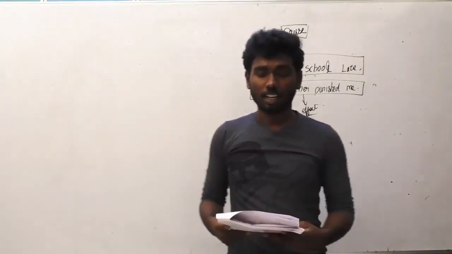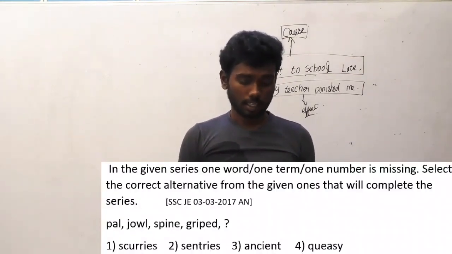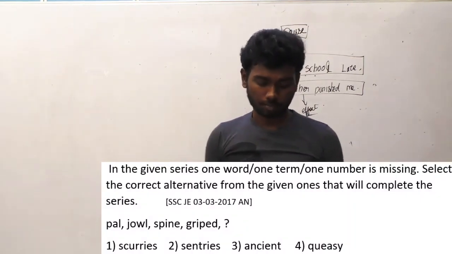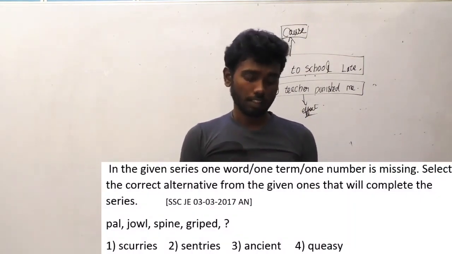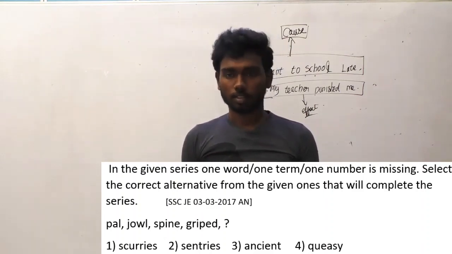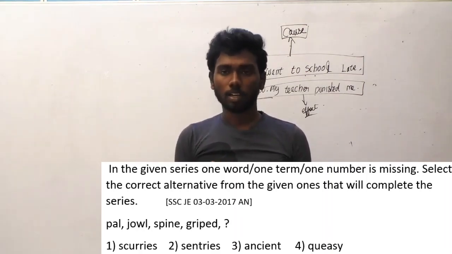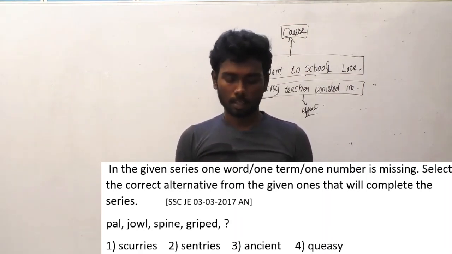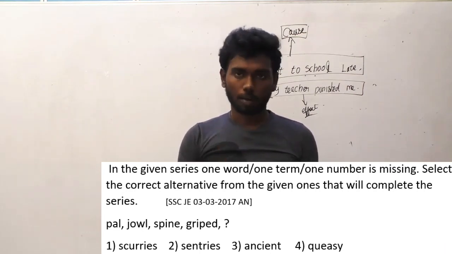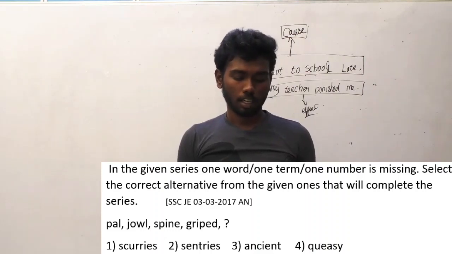Okay students, let's move on to the next question from SSC JE. Question number 31. SSC JE 3/3/17 afternoon session. In the given series, one word, one term, one number is missing. Select the correct alternative from the given ones that will complete the series. The series is pool, jaw, spine, gripped, question mark. I will read out the options one by one. Option A, scurries. Option B, centuries. Option C, ancient. Option D, quasi.